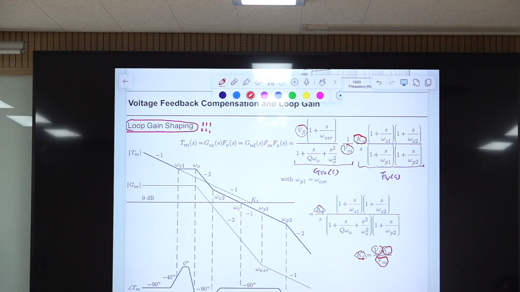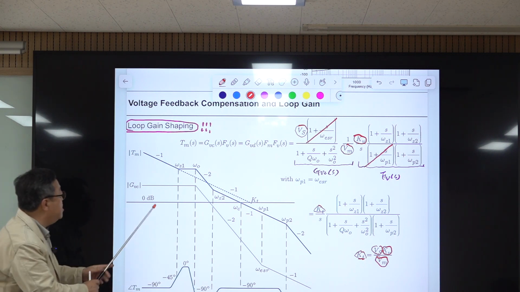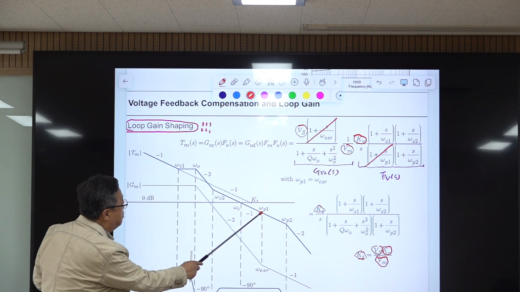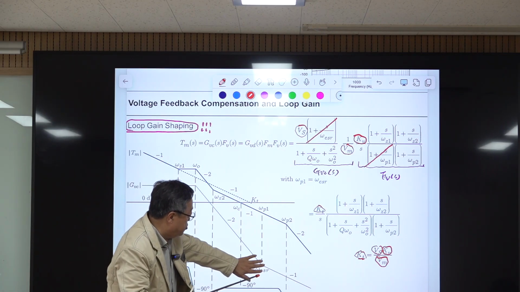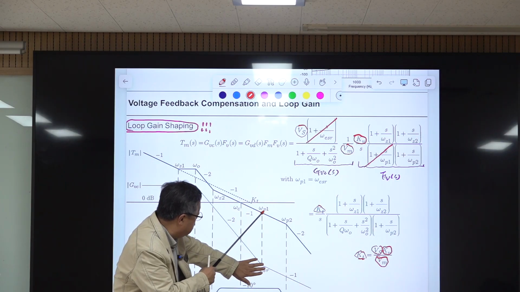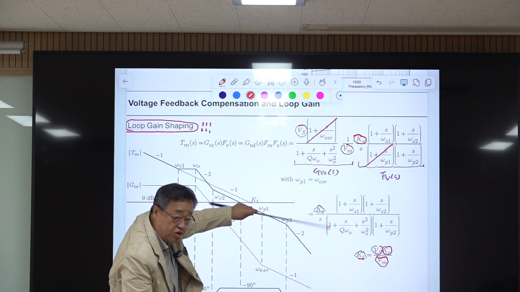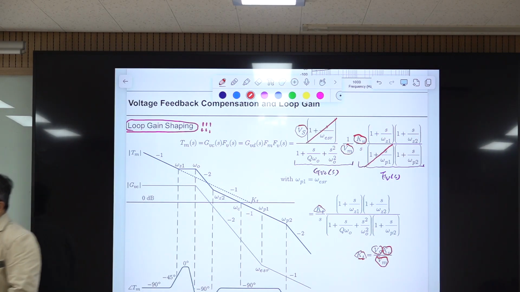You place this compensation pole, omega P1, at this omega ESR, so they cancel. Omega ESR was here, so omega P1 is here, so they cancel. If there is no omega ESR, this pole is changing the magnitude, but this is cancelled here. Okay, so this is our first design.